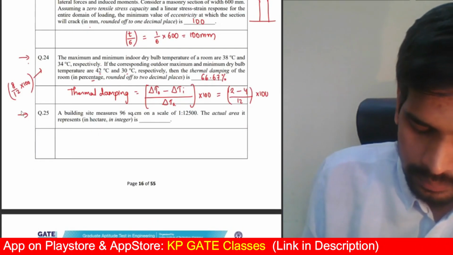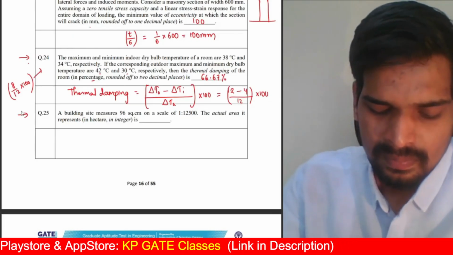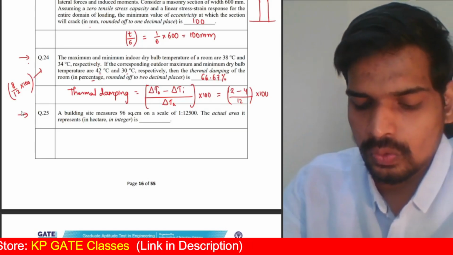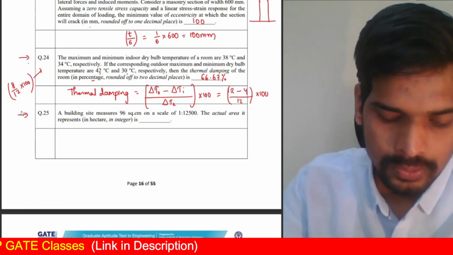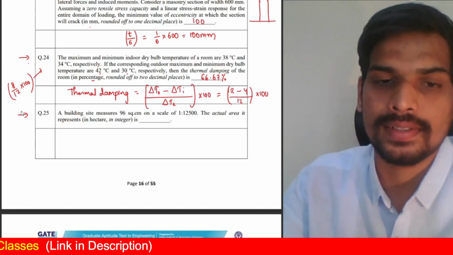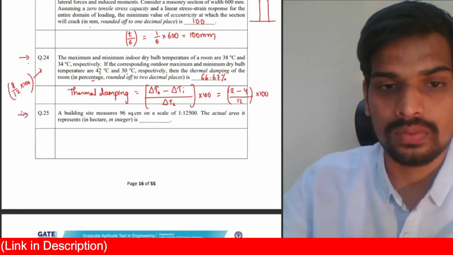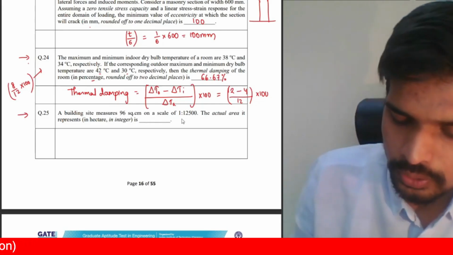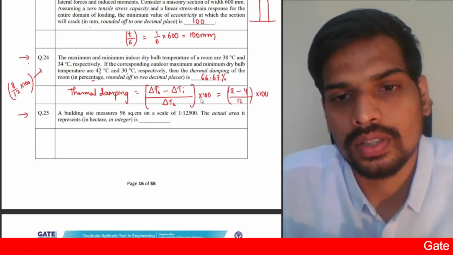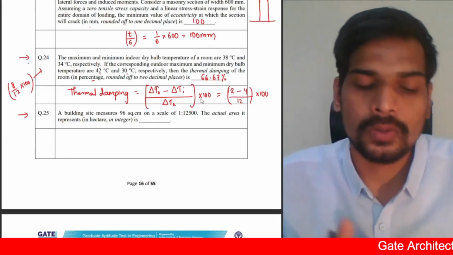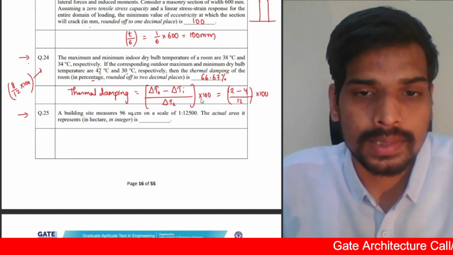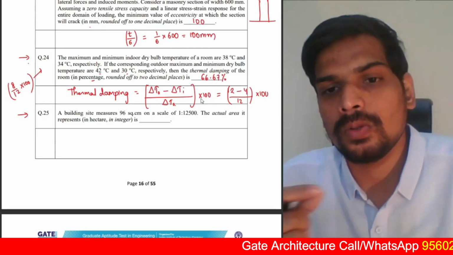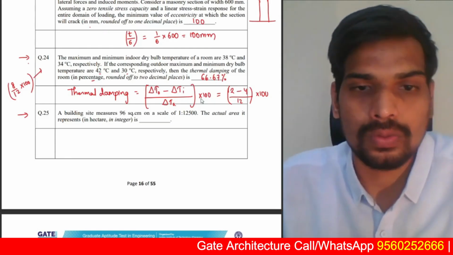Question number 25. Again, a 1 mark numerical. A building site measures 96 square centimeters on a scale of 1 is to 12500. Actual area represents dash in hectares. Actual area is to be calculated. Now, scale is generally represented as a ratio of the length. 1 is to 12,500 here, right? So scale of 1 is to 12,500 is nothing but 1 centimeter on the map is equal to 12,500 centimeters on the actual ground.